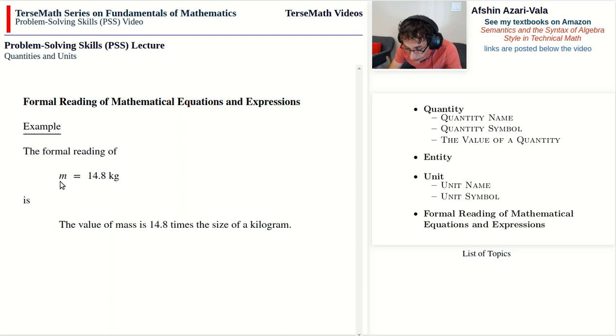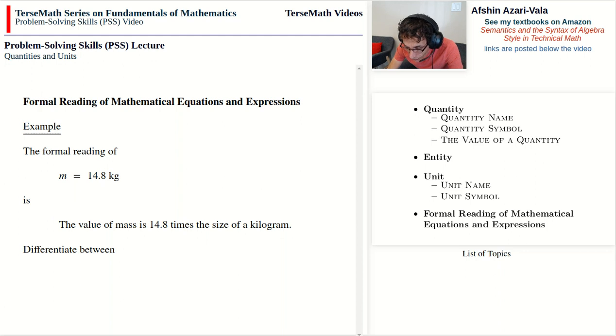Once again, informally, we would just say mass is 14.8 kilograms, and that's fine, so long as we understand that what we are really saying is that the value of mass is 14.8 times the size of a kilogram.